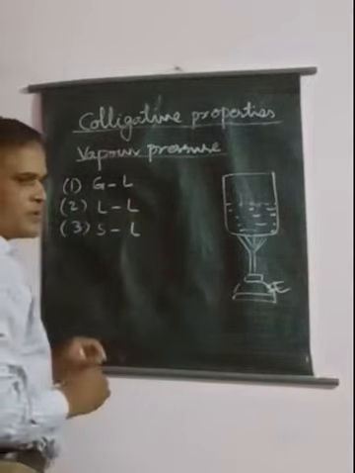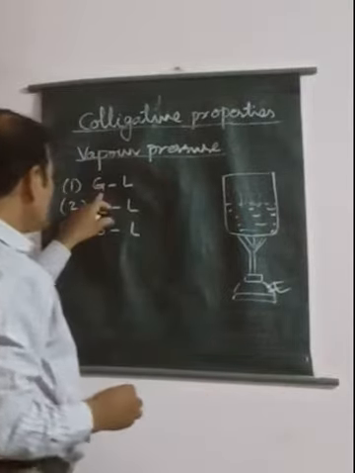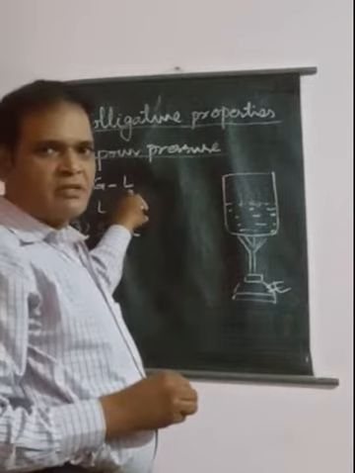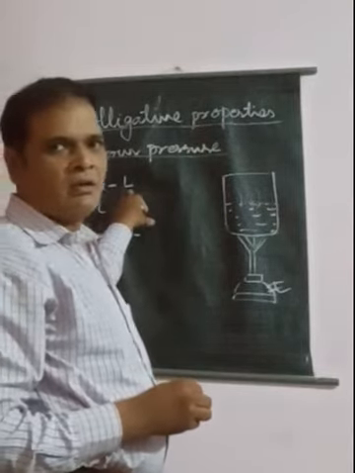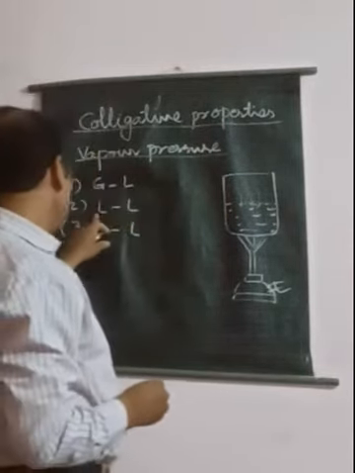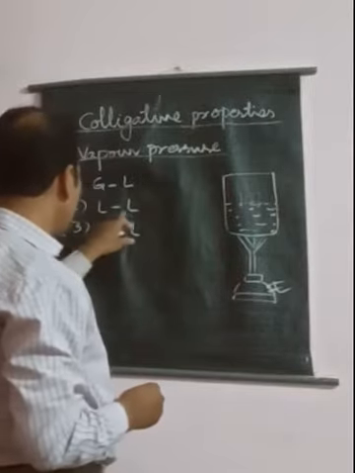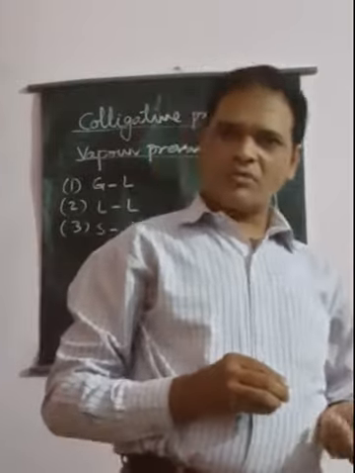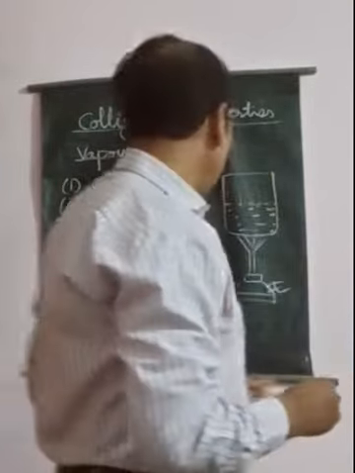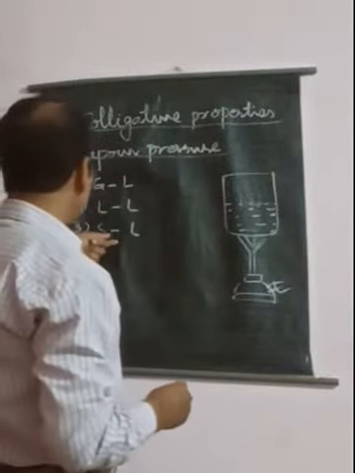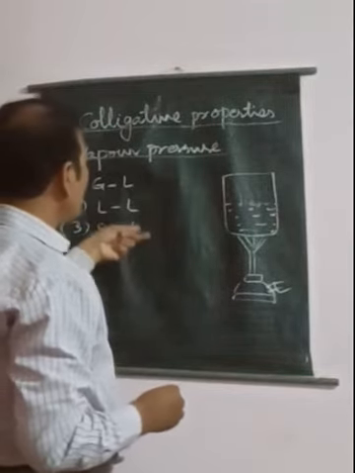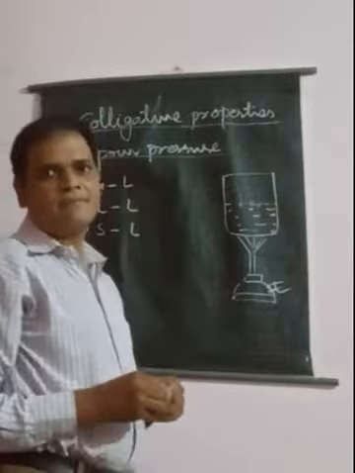Under gas in liquid we studied Henry's law in the previous video, and under liquid in liquid we studied Raoult's law. Now we are studying solid in liquid type of solution under the colligative properties.